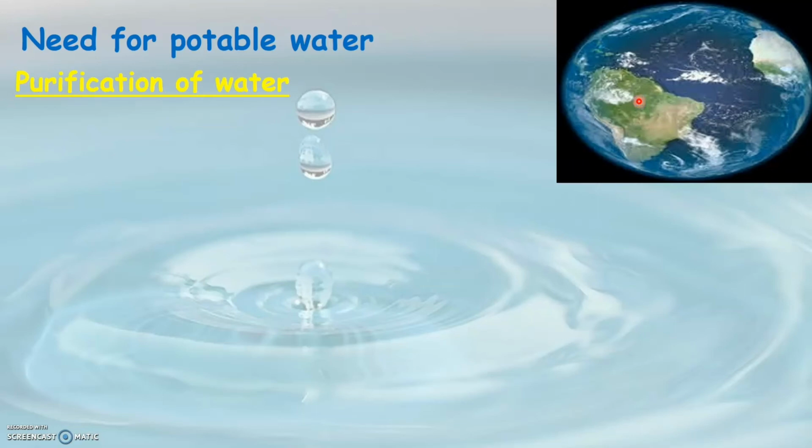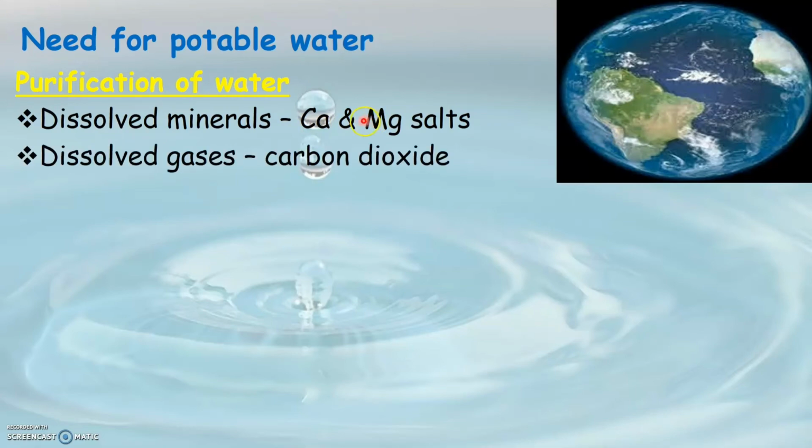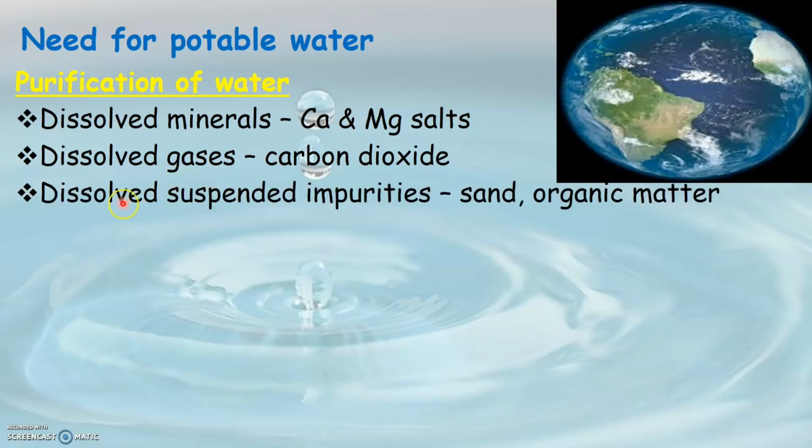Let's see that now. We need to purify water in order to remove any dissolved minerals like calcium and magnesium salts that are dissolved in water. We need to purify water in order to remove any dissolved gases like carbon dioxide. It also has to be purified to remove any suspended impurities like sand particles or organic matter.